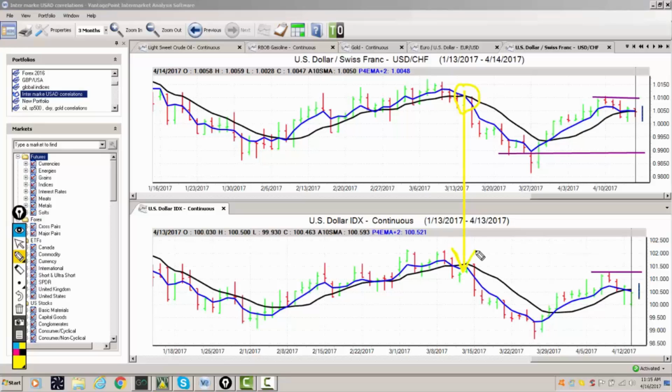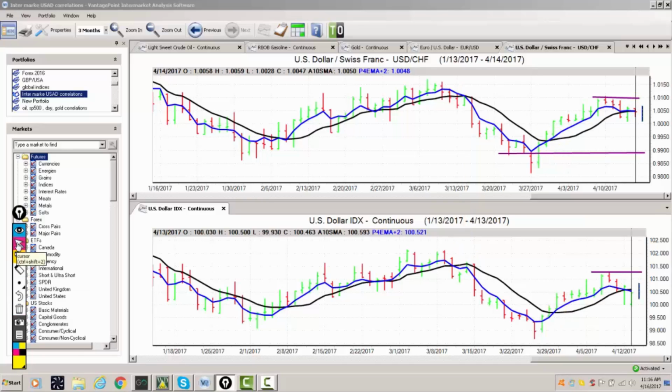If we connect this, we can see that when the dollar index sells off, the US Swiss franc sells off. When the dollar index rallies, the US Swiss franc rallies. This is what we really want to know and understand in our Forex trading, that we're either buying or selling US dollars at the end of the day. So for now, heavy resistance around the 101 area, selling into that area to start the week is a reasonable play.